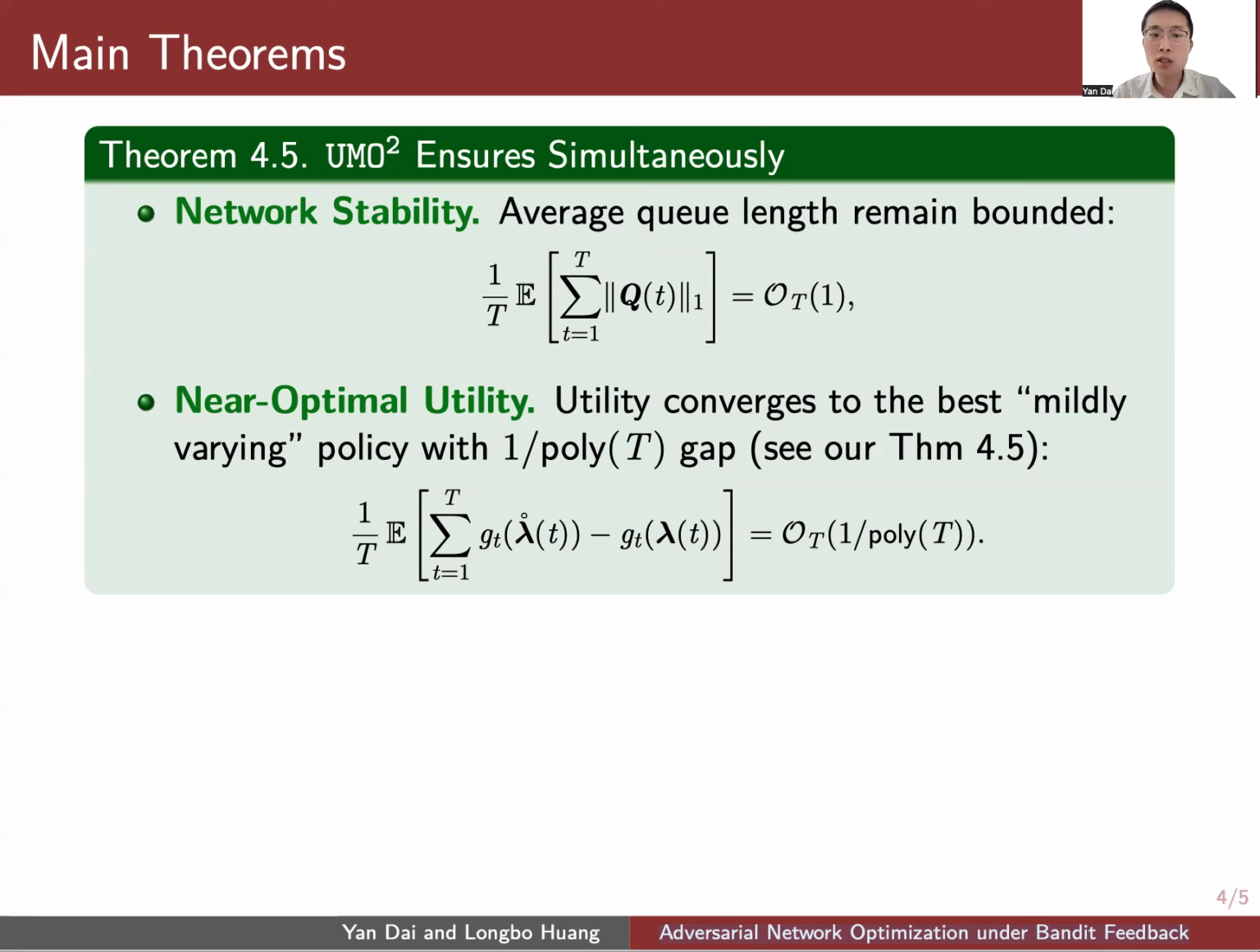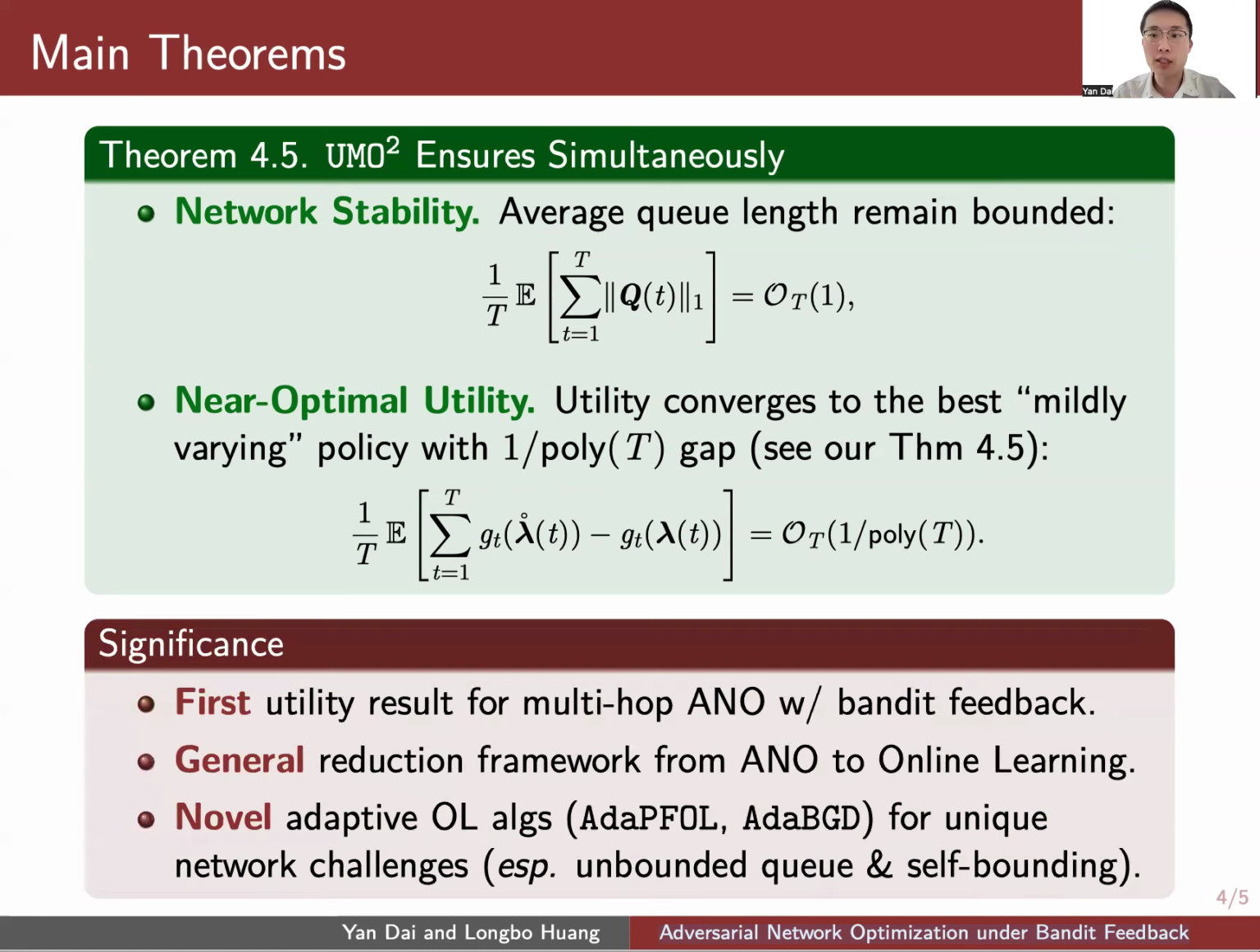So UMO square is the first algorithm providing utility guarantees for complex adversarial multi-hop networks and operating under any bandit feedback. Meanwhile, we introduced the general reduce, design, and extend framework for solving ANO problems via online learning techniques. Finally, we also contribute novel and adaptive OL algorithms that can be of independent interest.